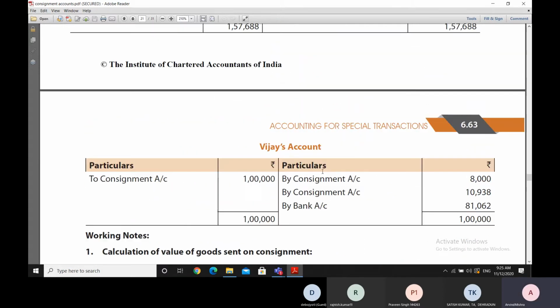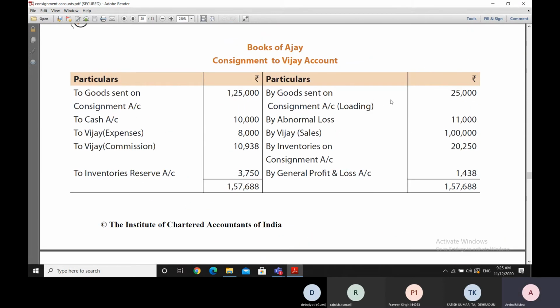And as we have seen, the loading amount has to be credited to the consignment account.